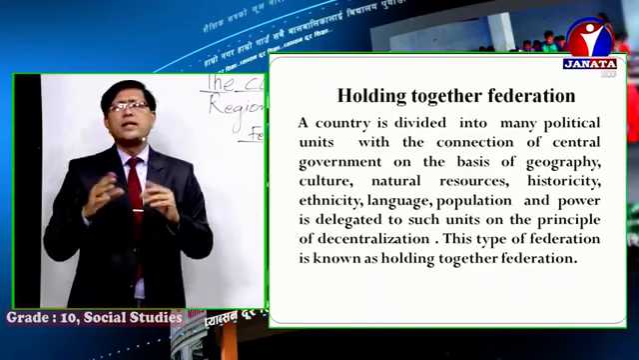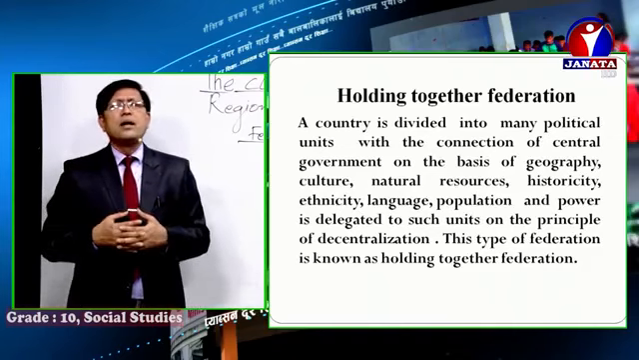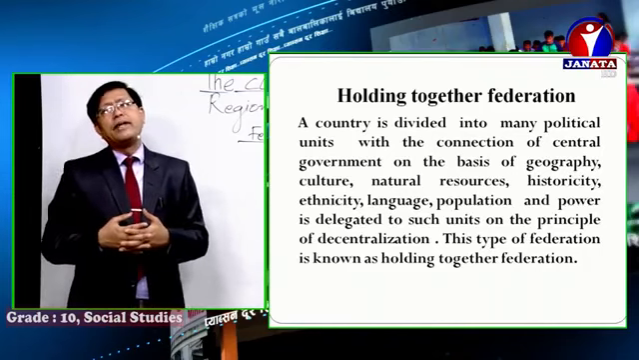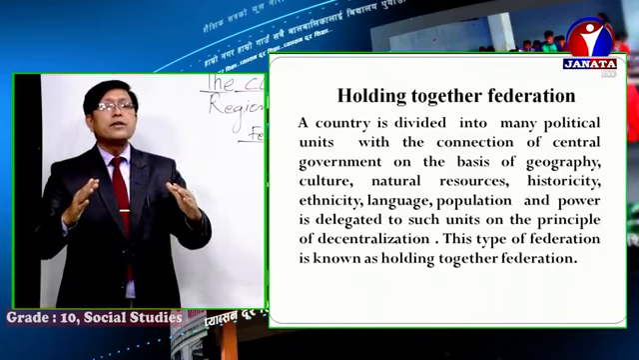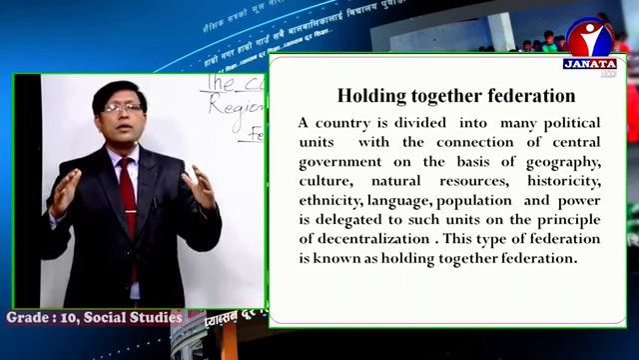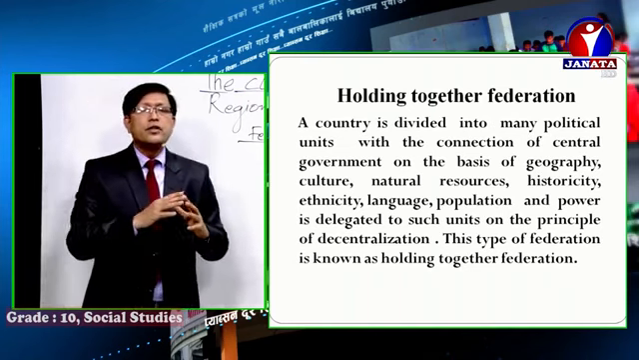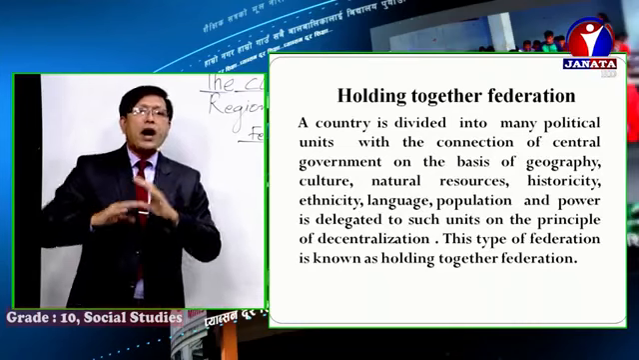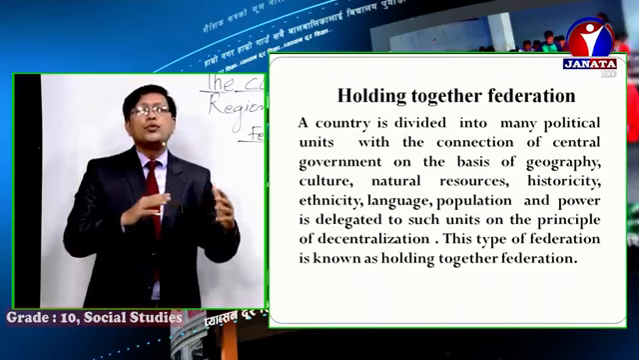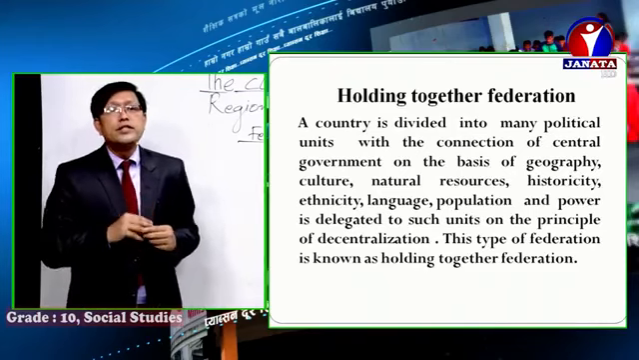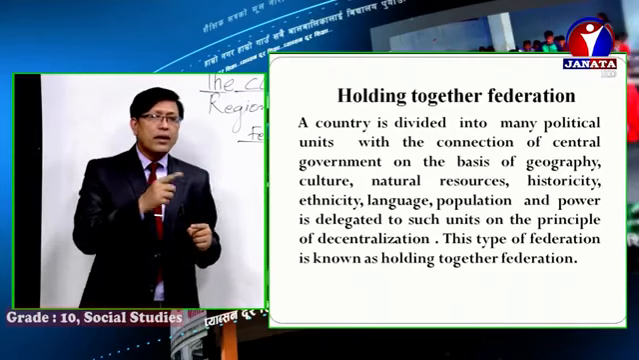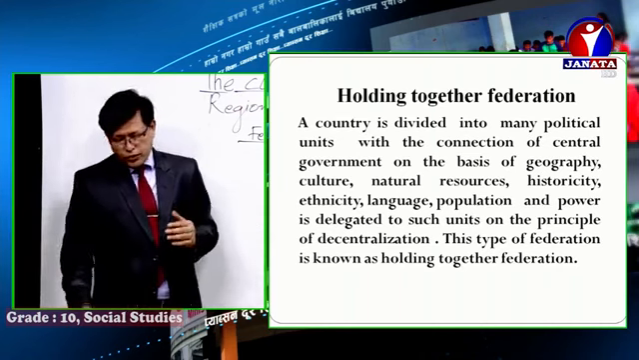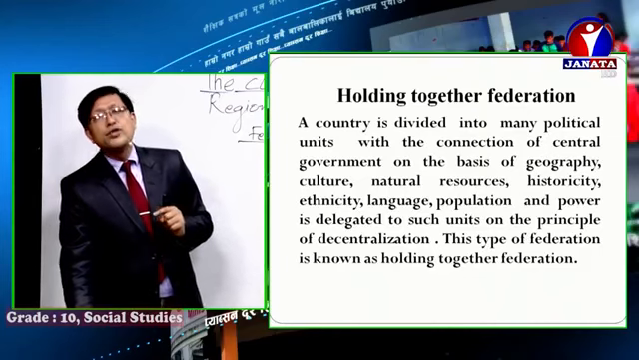Bases are actually historicity, ethnicity, language, population, culture, geography, and natural resources. On the basis of these elements, the country is divided, and efficiency is also considered. Then power is shared with all these provinces on the principle of decentralization. I will talk about decentralization later on. So this is what is called a holding together federation.